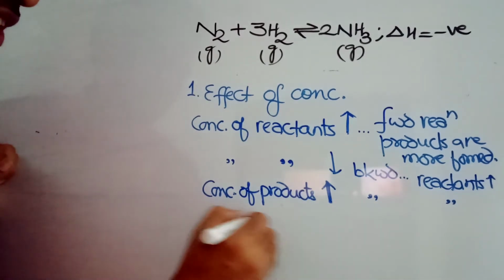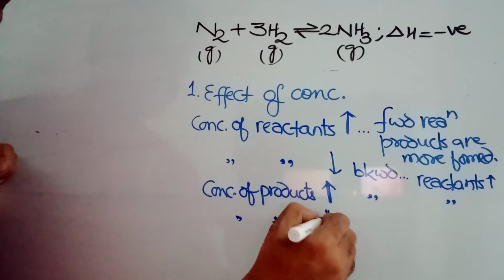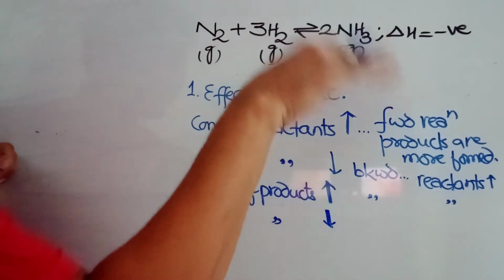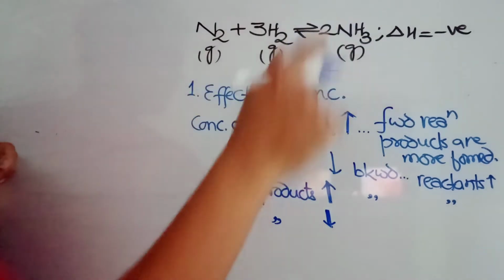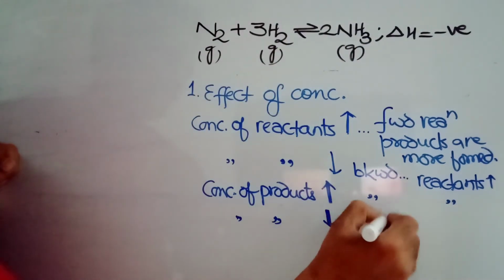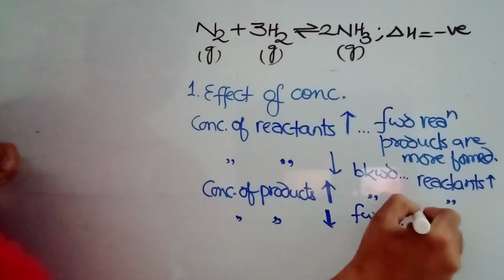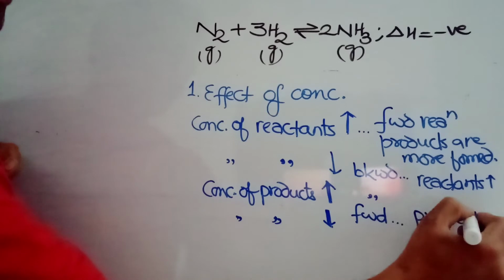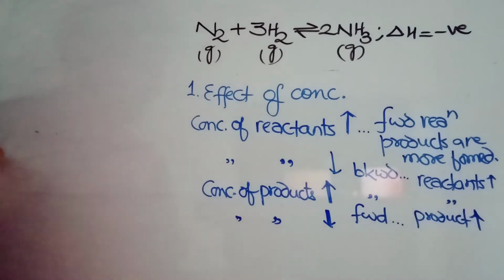If the concentration of the products is decreased, that means time to time you are taking out the ammonia, so the concentration of ammonia is decreasing. The forward reaction should take place so that more ammonia is formed, which means more products are formed. Very simple logic.